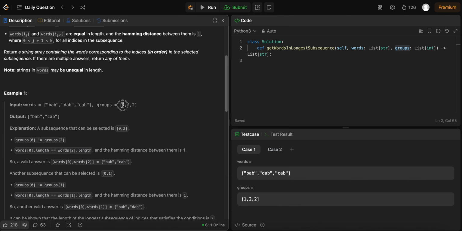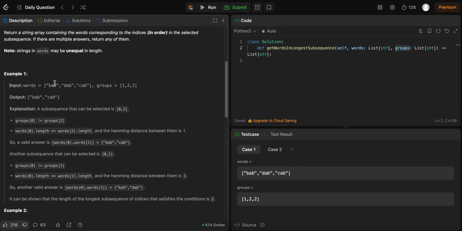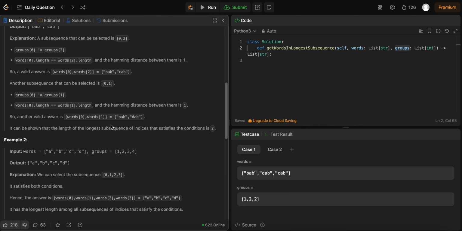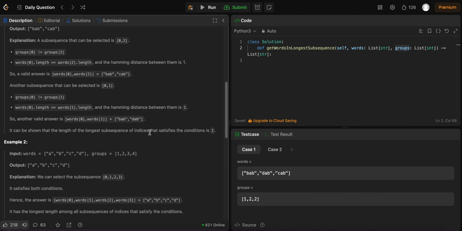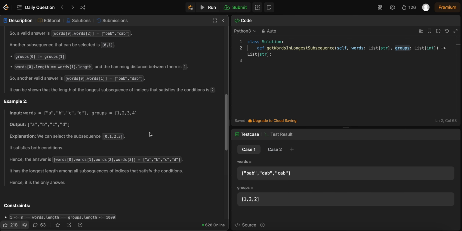In this one, if we pick the first one, there are two solutions. We can pick the first and second, because they have a Hamming distance of 1, so only the first character is different. The same goes for the first and third elements, and we can't do longer than that. We also have to worry about the groups as well.